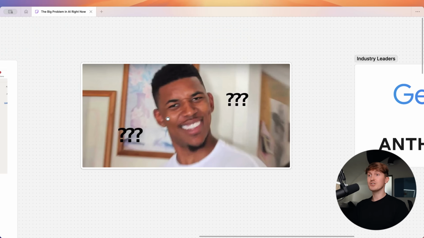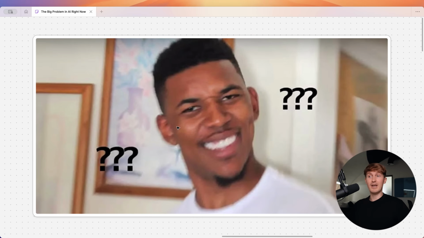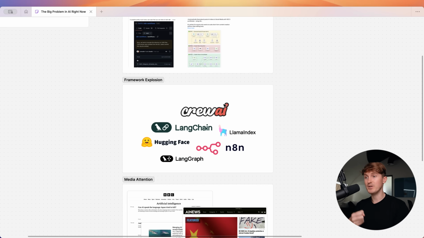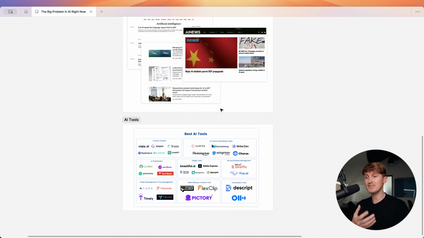And this all results in you feeling really overwhelmed and having no idea what's going on and what to focus on. And now there's a clear distinction between the top developers and teams that are actually shipping AI systems that make it to production versus the developers that are still trying to debug the latest agent frameworks. And that is that most developers follow all the hype you see on social media, the frameworks, the media attention, and the plethora of AI tools that are out there.